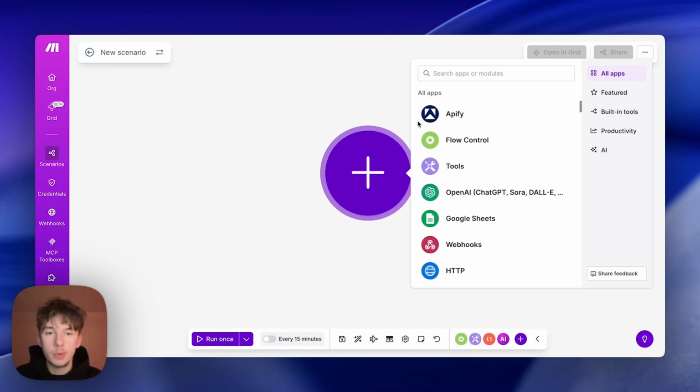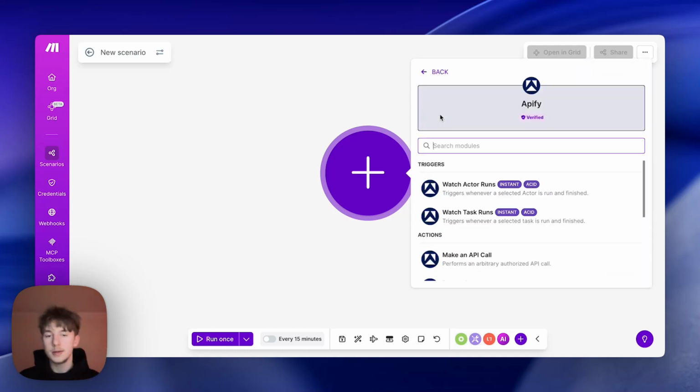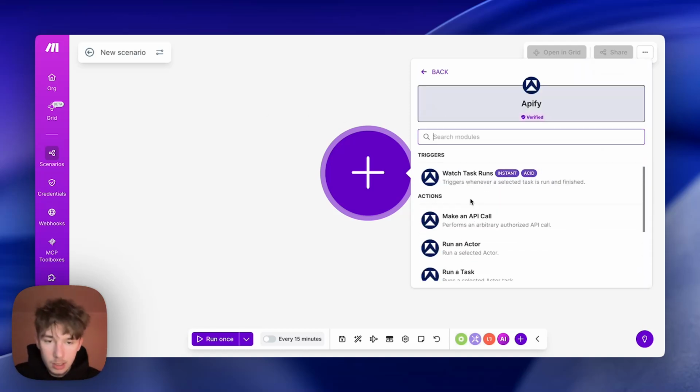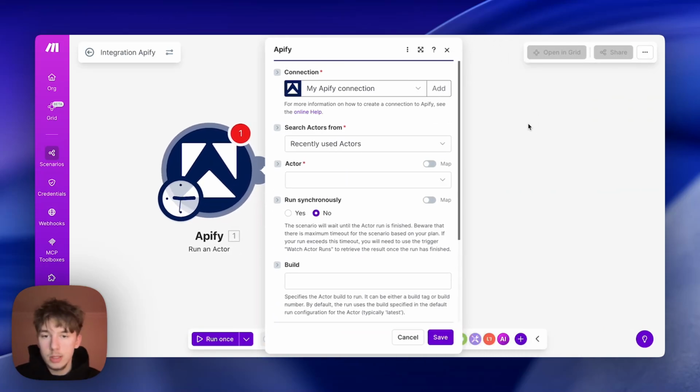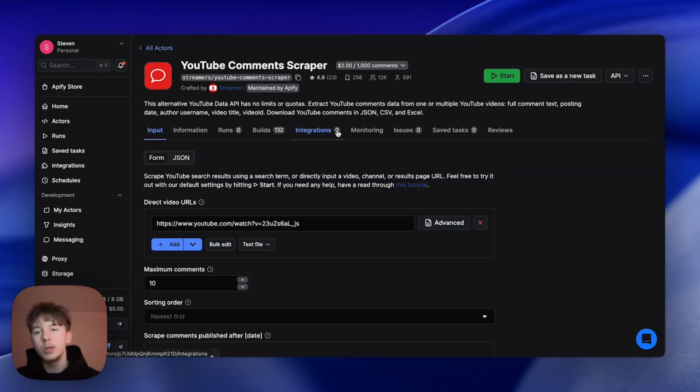So the first module we're going to be running is Apify, and this is going to be our data extraction tool, how we're getting these comments. What we're going to do is run an actor, and search for one of these actors we want to use. So if we head over into Apify Store actors, this is the one we're going to be using: Streamers, YouTube comment scraper.